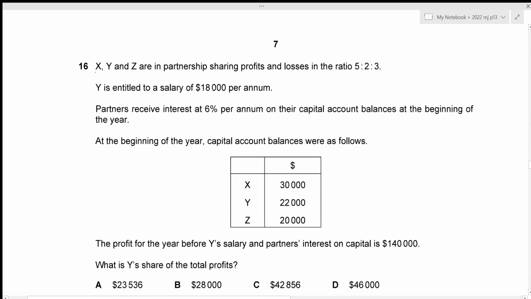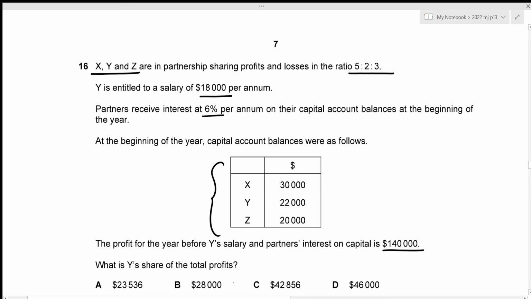X, Y, and Z are in partnership, sharing profits and losses in the ratio 5:2:3. Y is entitled to a salary of 18,000 per annum. Partners receive interest at 6% per annum on their capital account balances at the beginning of the year. And we are given the capital account balances at the beginning of the year for all 3 partners. The profit for the year before Y's salary and partners' interest on capital is 140,000. Now we need to figure out Y's share of the total profits.